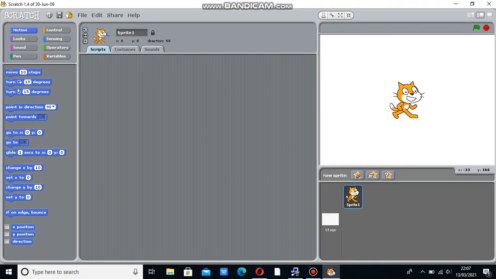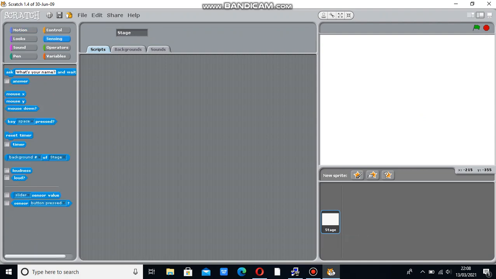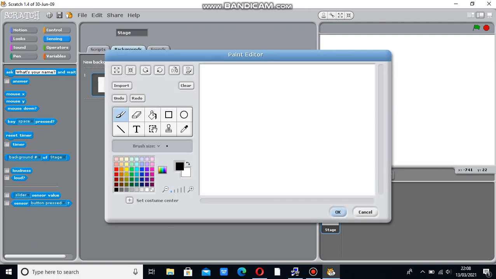Today we are going to see how to develop a simple game using Scratch 1.4. Initially delete this sprite 1, then in the stage click here, then select the background. There edit the background. Today we are going to see the parrot flying, so the suitable background for a parrot, I think, is nature.